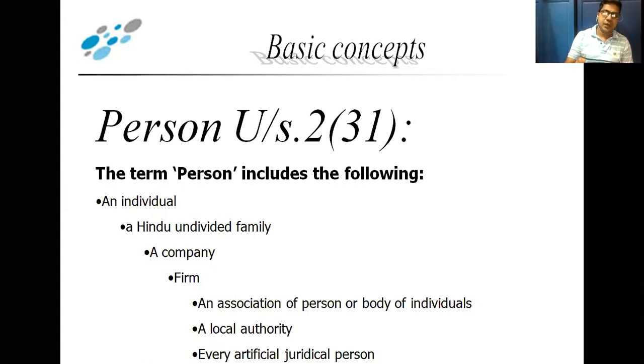Sometimes any particular corporation established under a particular Act, for example Life Insurance Corporation, comes under artificial juridical person. These are the persons, and they are called a person. So I hope you understood.